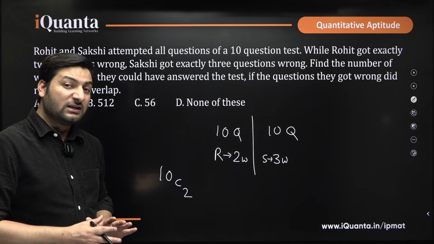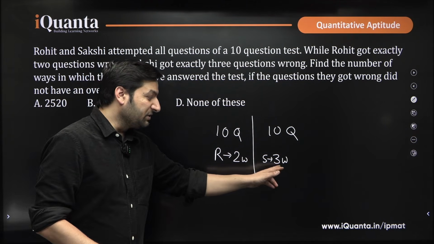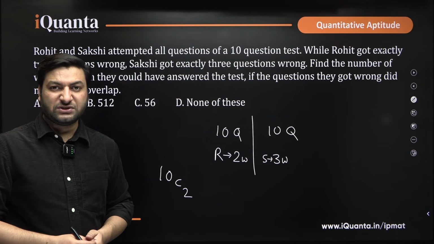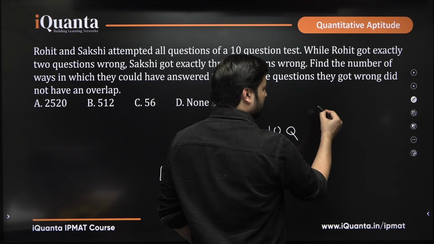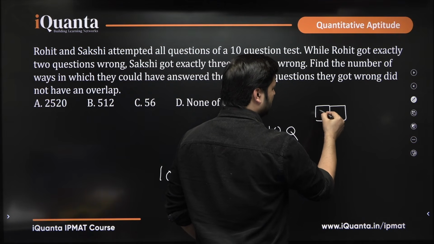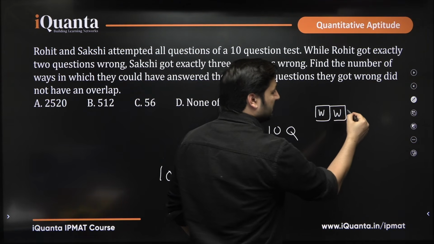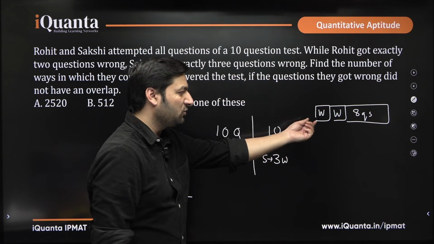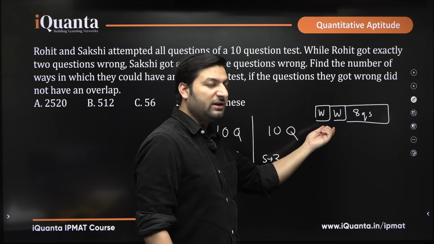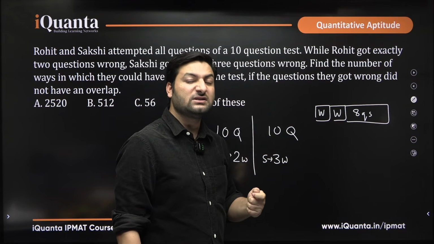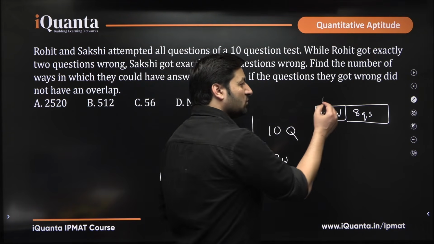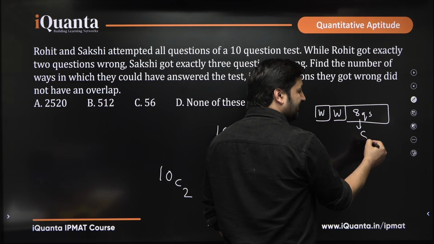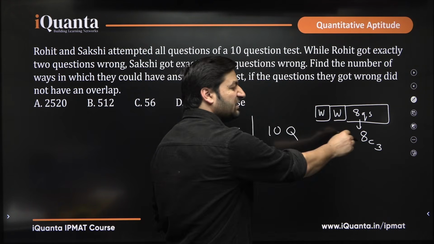If Sakshi has to make sure that her wrong questions do not overlap with Rohit's wrong questions, she will have to choose. See, 2 questions are already wrong, done by Rohit. There are remaining 8 questions now. If Sakshi has to make sure that these 2 wrong questions done by Rohit should not overlap with the questions that she is going to do wrong, so what will Sakshi have to do? Out of these 8 questions that remain, Sakshi will have to choose any 3 questions which she will do wrong.